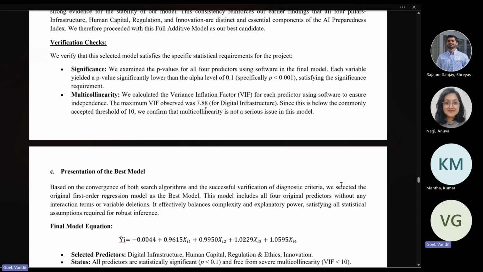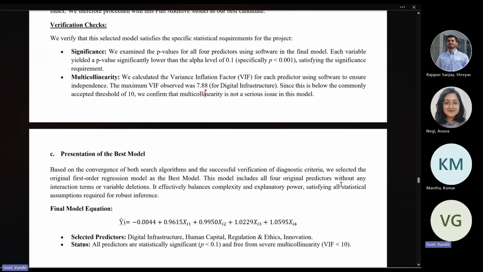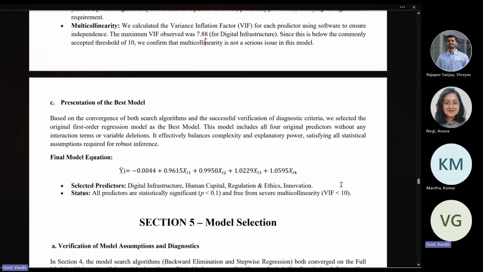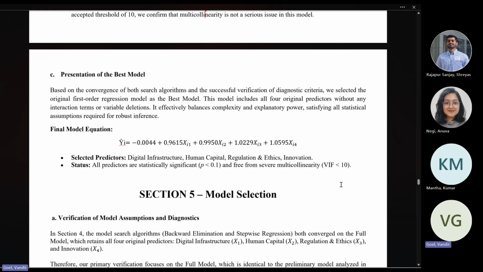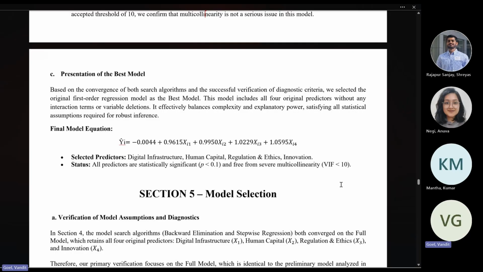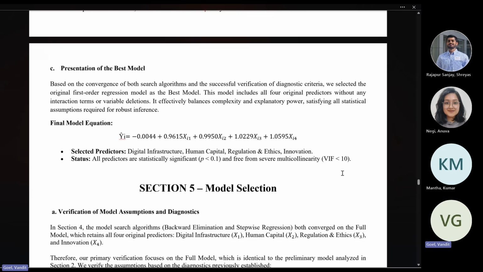Since this was below the commonly accepted threshold of 10, we confirmed that multicollinearity was not a serious issue in this model. Based on the convergence of both the algorithms, we selected the original first-order regression model as our best model. This model included all the four original predictors without any interaction terms or variable deletions.